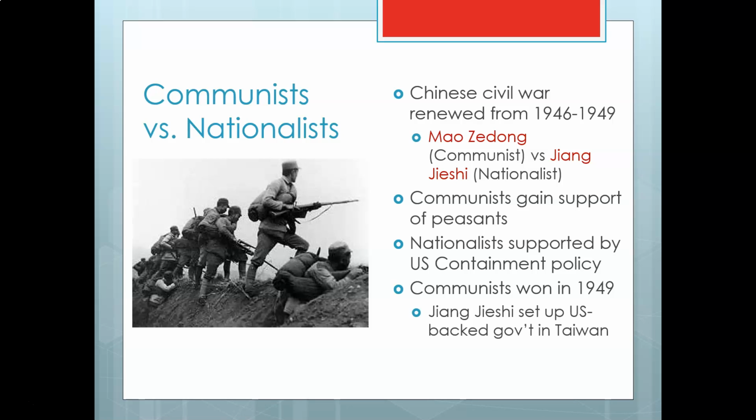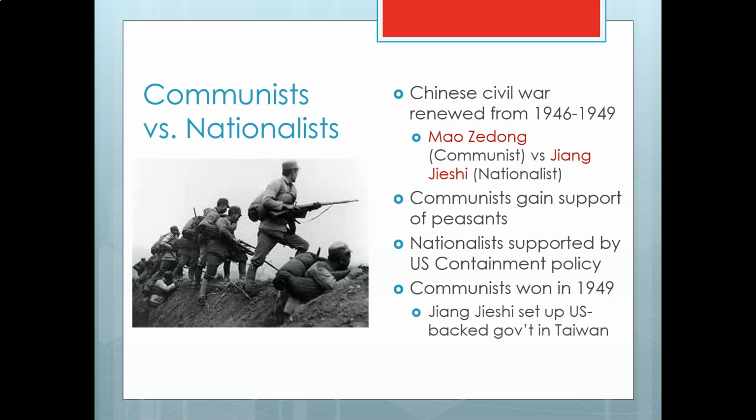The United States starts to support the nationalist side, or the side of Jiang Jiechi, because we're anti-communist. Remember, we had this whole containment policy going on during the Cold War. In spite of our help, the communists won this civil war and took over China. Jiang Jiechi, the guy that we had supported, and millions of Chinese people who wanted capitalism, fled China.